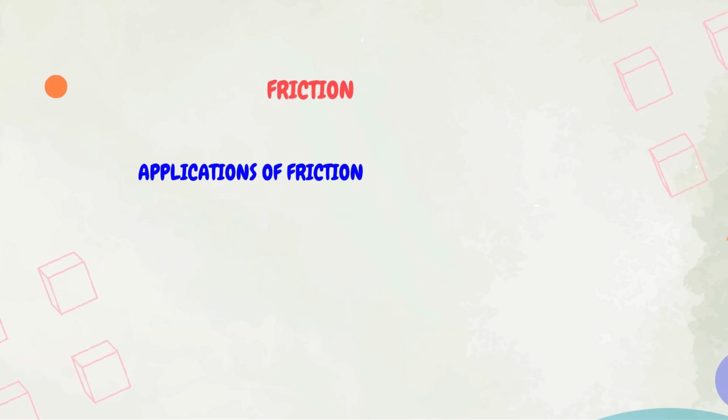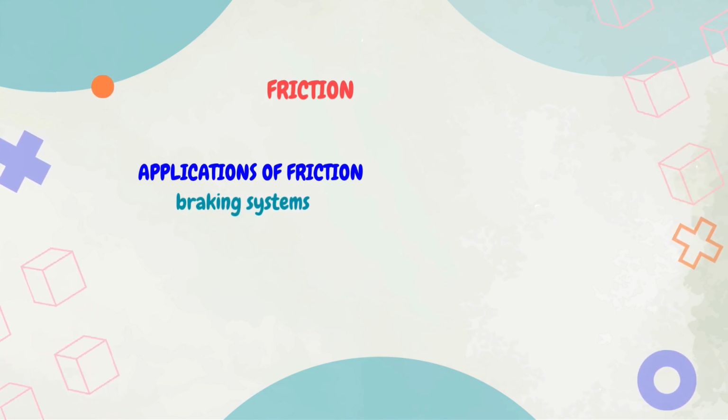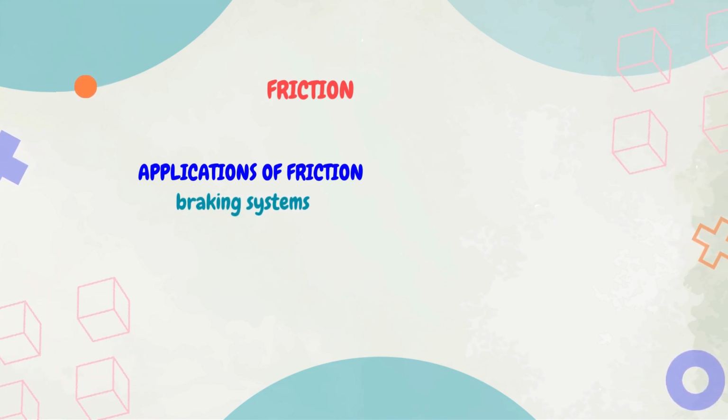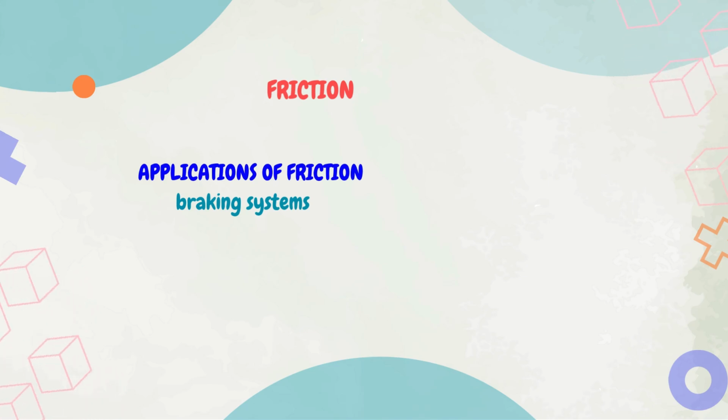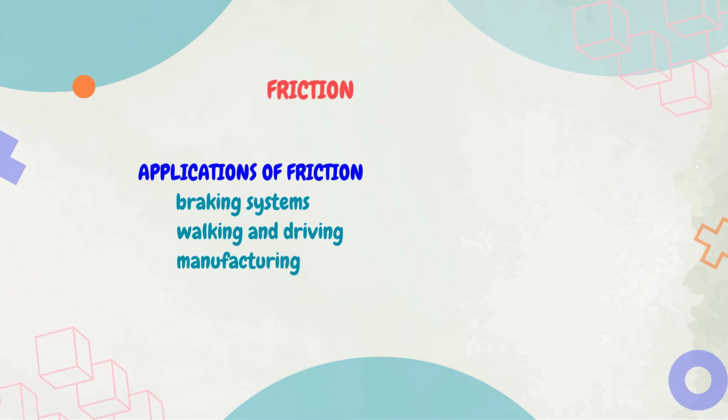Finally, the applications of friction. The friction force is applied in the braking systems. The braking systems utilize friction to slow down or stop vehicles. It is applicable in walking and driving. Walking and driving depend on friction to provide the necessary grip. It is also applicable in manufacturing. Processes like grinding and polishing rely on friction.